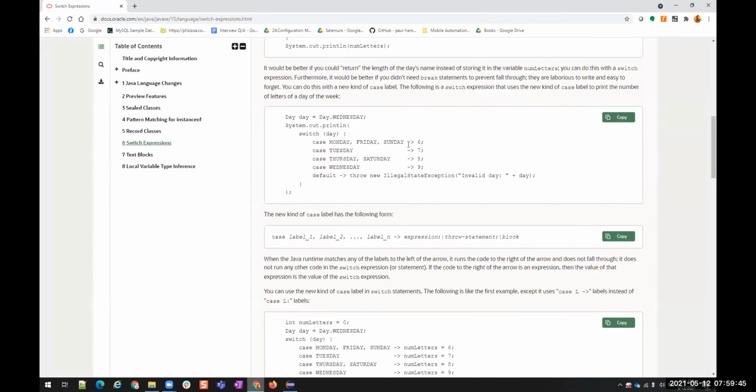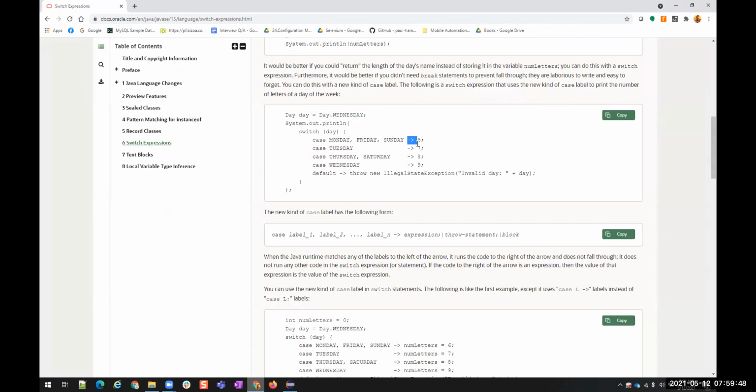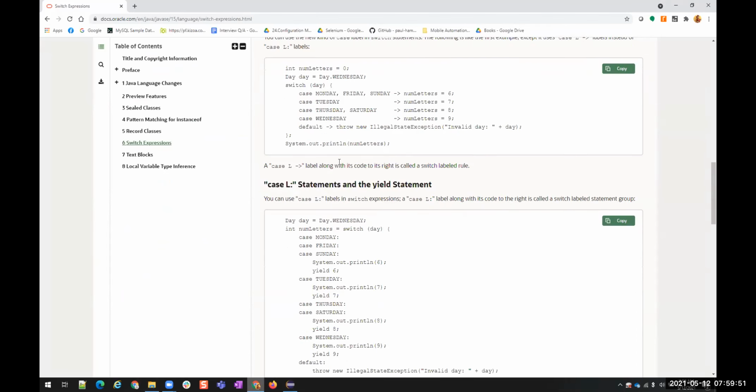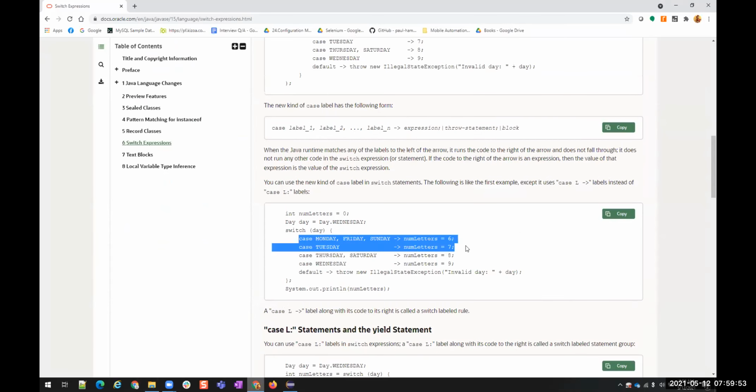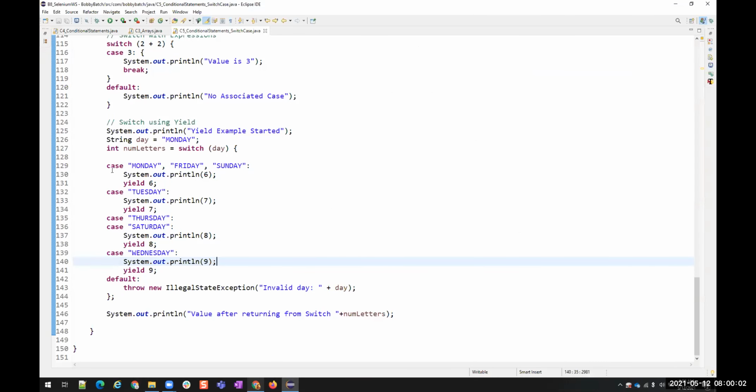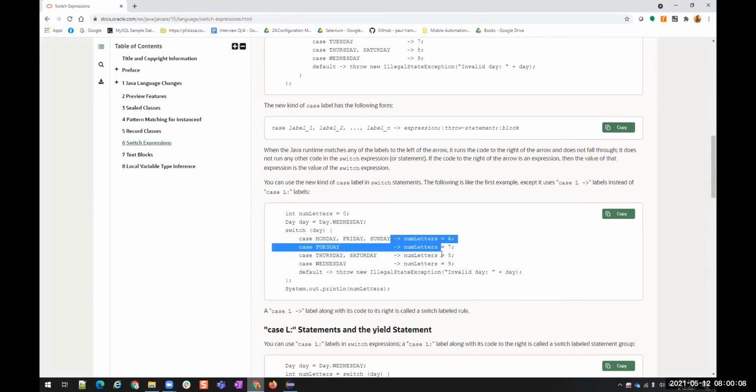Using these braces or using these arrow marks: once you are familiar with the switch cases, you write two to three examples, then you can start using this syntax. This is another way of using switch case, that's all. We used a colon and then wrote whatever we want, right? After the cases mentioned, I used a colon and I wrote my block of statements. But in this type, you have to use this arrow instead of the colon and then directly write it. And you don't have to write break or yield here. For these cases, it will be direct. There is no need to write break or yield. That's pretty simple.